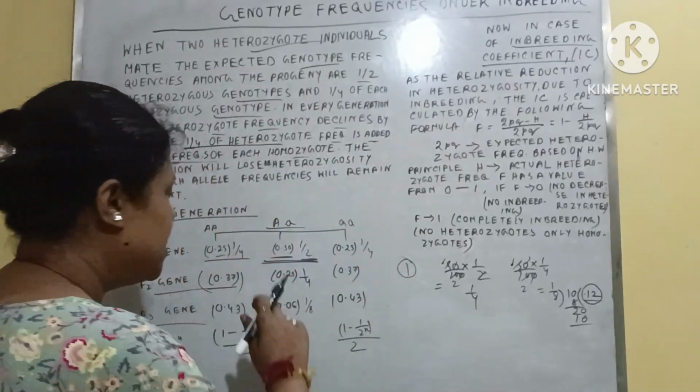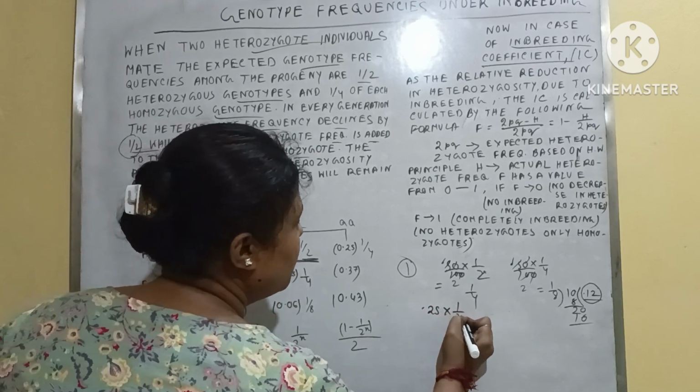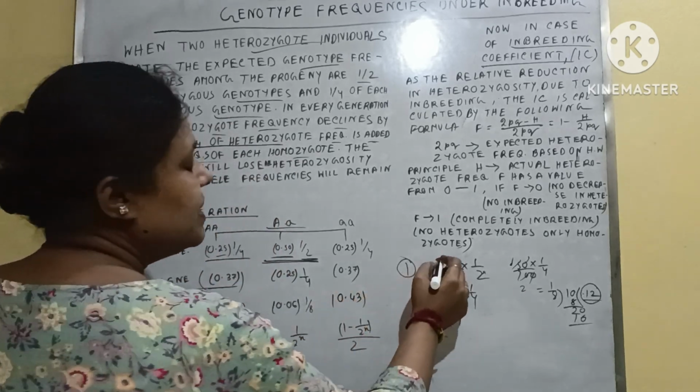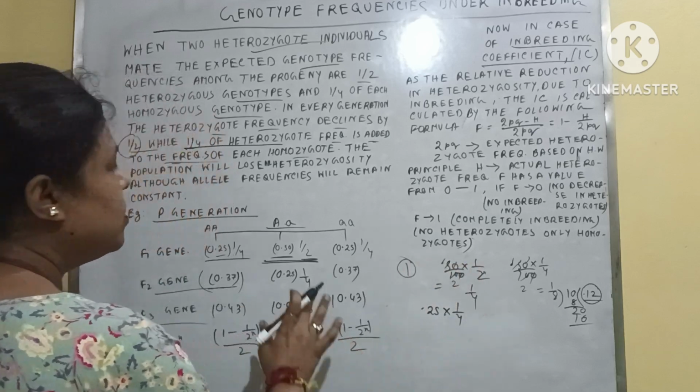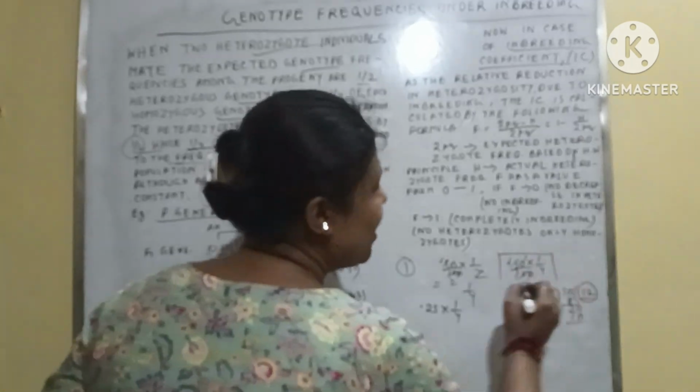Now you calculate 0.25 into 1/4, because in the first case 0.50 into half, into 1/4.